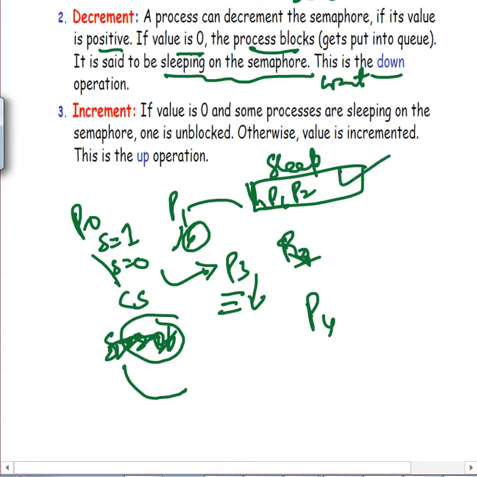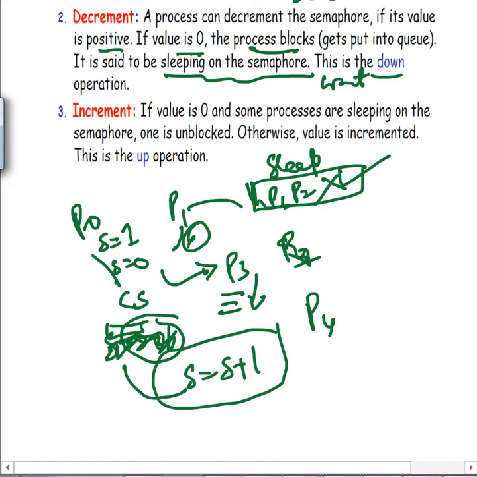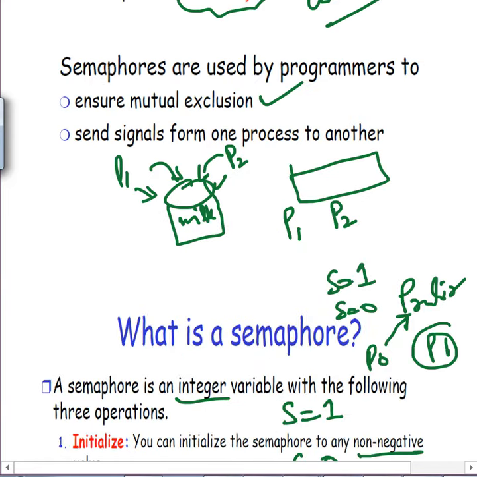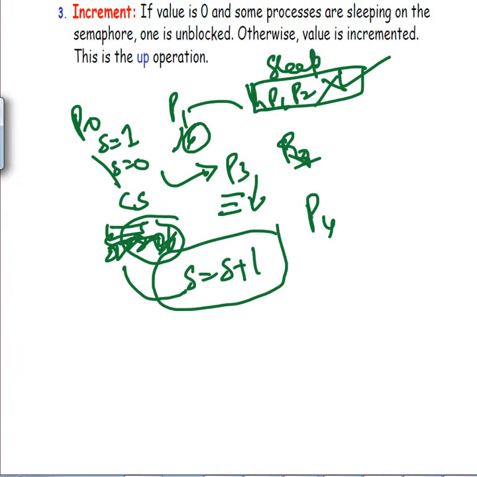So rather, before we increment it, we first see if some process is sleeping, and we wake it up without incrementing S. So S remains 0, and P1 can access the critical section. P1 then sees that P2 is sleeping on the semaphore and wakes it up. When there is no process sleeping here, then we go for S equal to S plus 1. We release the lock. This is how we operate with semaphores.